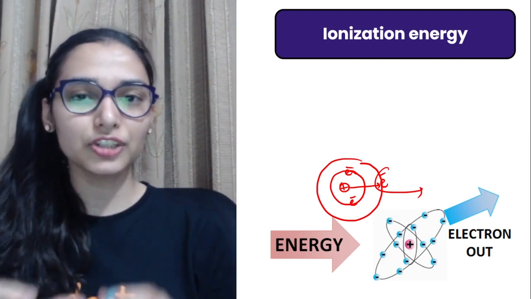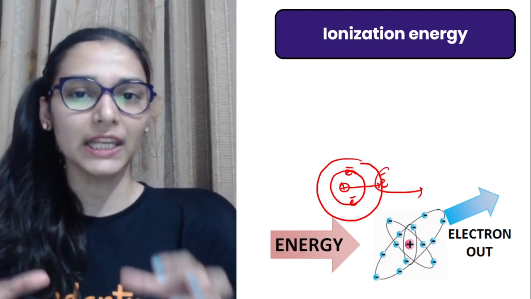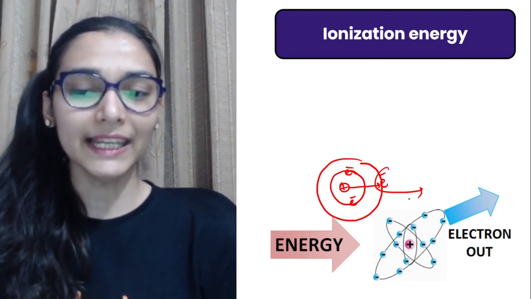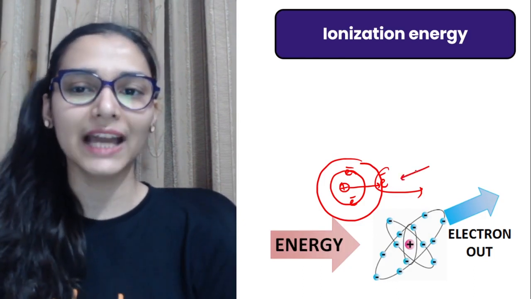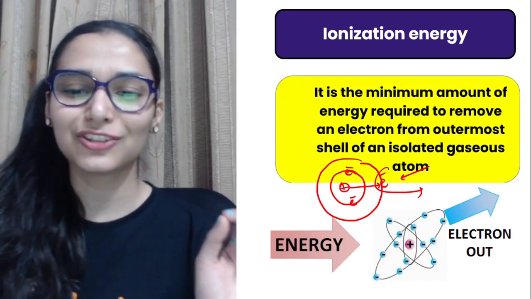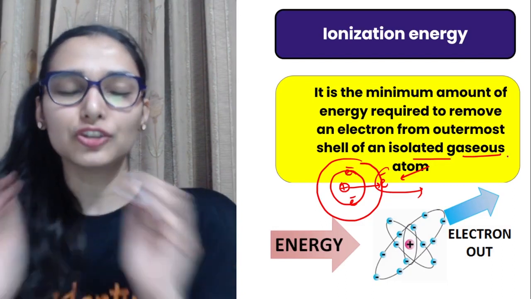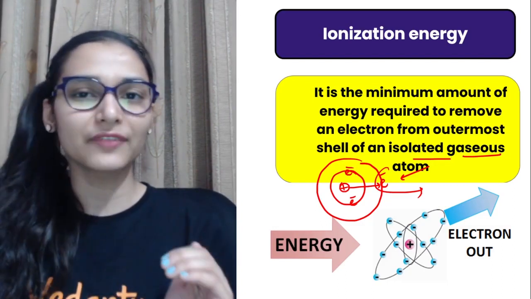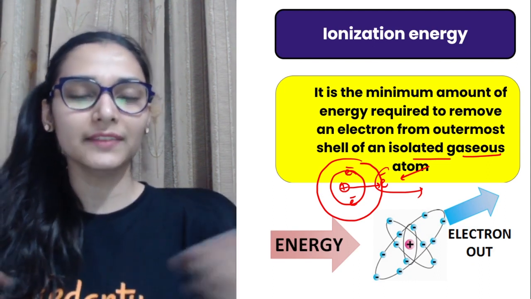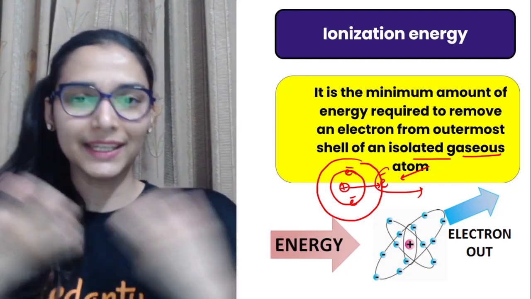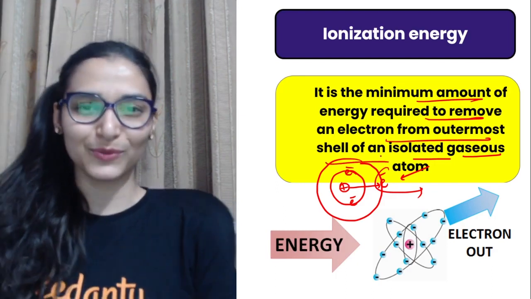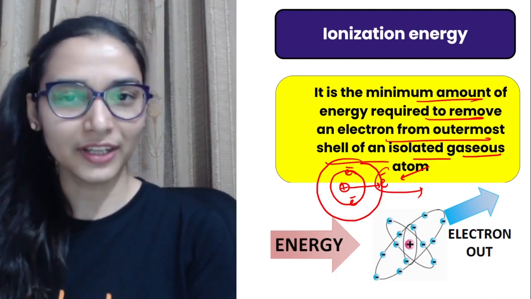So ionization energy is that minimum amount of energy that you need to give to take out the valence electron from an atom. ये इलेक्ट्रॉन निकालने के लिए जितनी मिनिमम एनर्जी आपको देनी है, that is the ionization energy. ठीक है, but remember atom should be in isolated gaseous state. Isolated means it should be present all alone, not bonded with any other atom. Gaseous state में ऐसा हो सकता है. If you take the atoms to the gaseous state, then atoms will become free, not bound by any other atom. So minimum energy required to remove the electron from the outermost orbit. Okay, you can remember this point very easily.